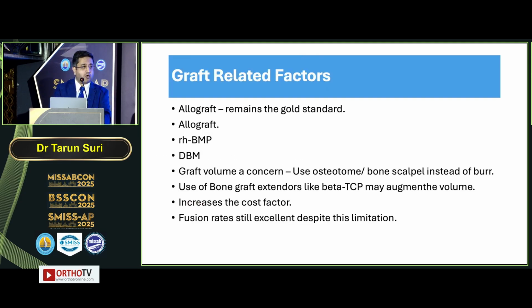Graft related factors. So we all know the most limiting factor in MIS-TLIF is the availability and the volume of the bone graft. Allograft remains the gold standard. There is a debate if the local bone, especially the sclerotic degenerated bone, has the same potential as the iliac crest or fusion bone, but it continues to be the most commonly used graft material. Use chisels and bone scalpel instead of drill to get more volume as compared to drills. If the volume is less, it can be extended by bone graft extenders like beta TCP. BMP is costly, with very good results, but again disputable because of potential complications like radiculitis and FDA approvals for a transforaminal route use.